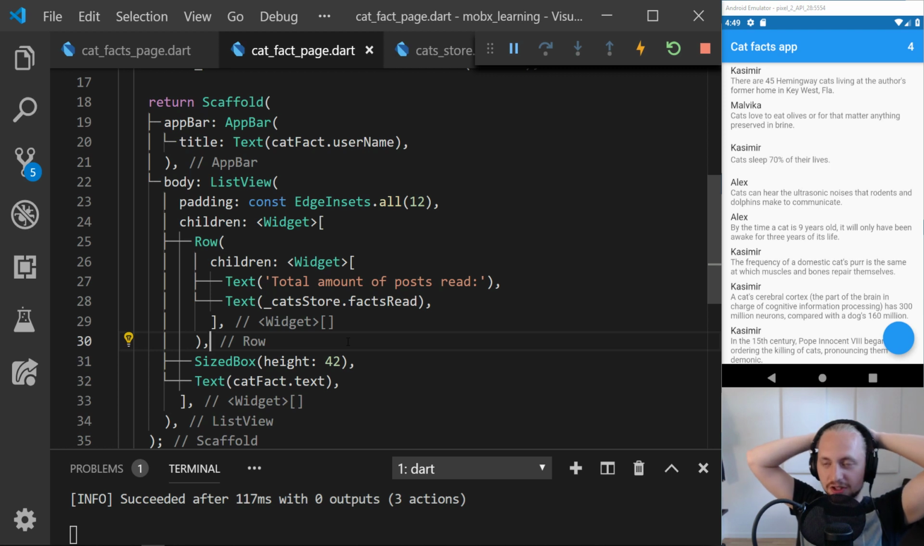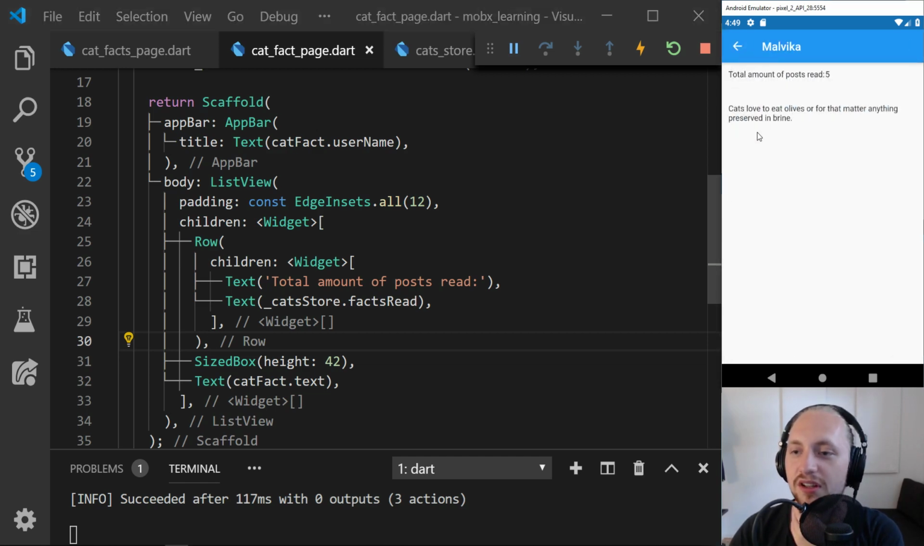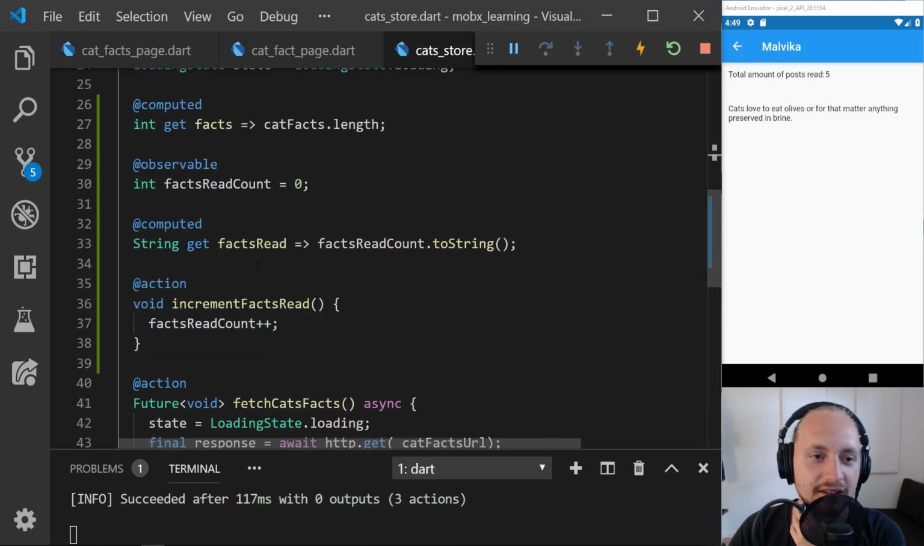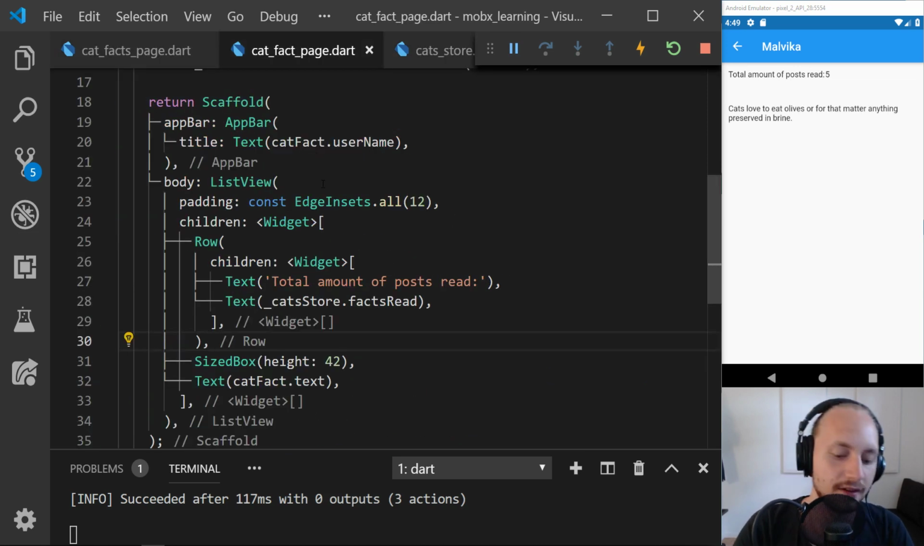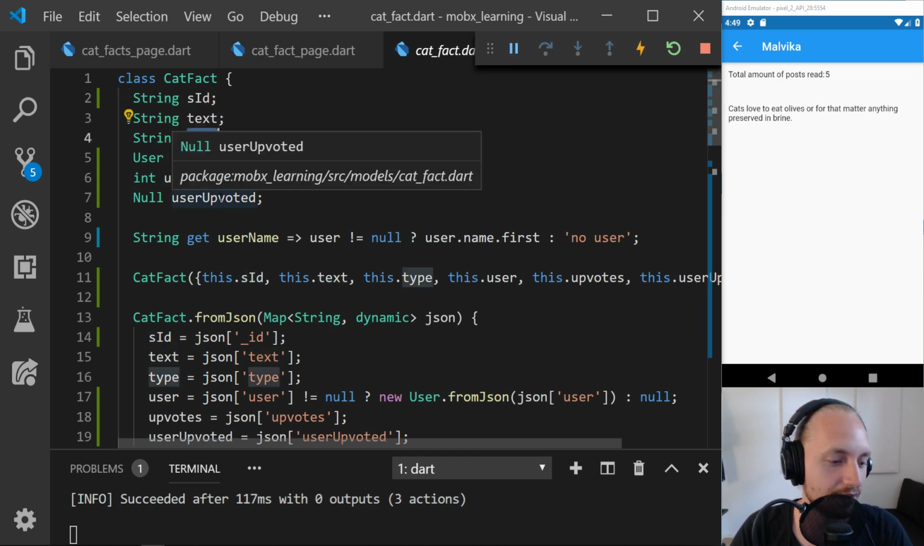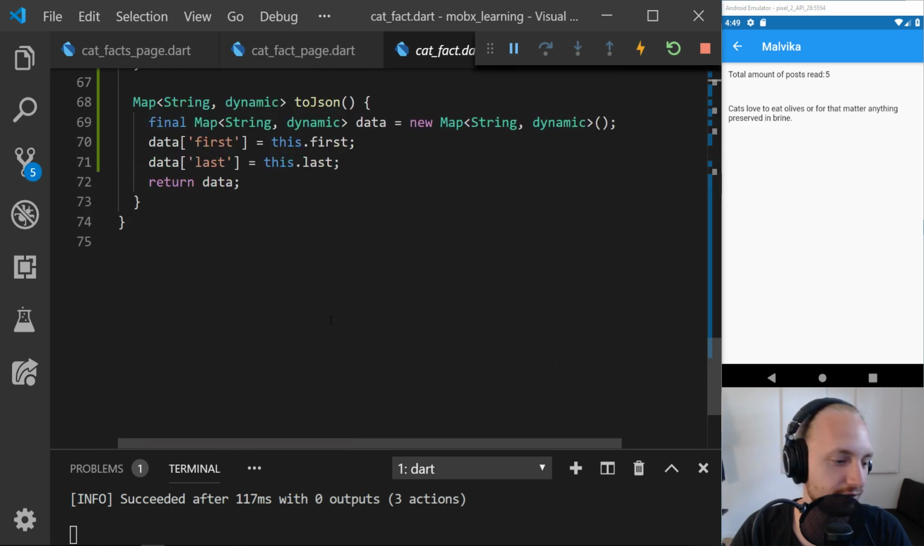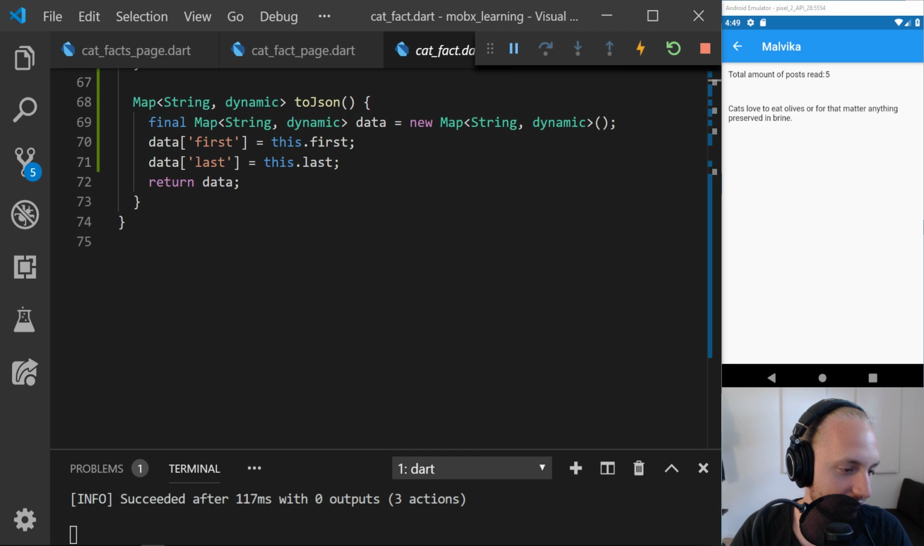Okay, let's see, what can we do more? We have the total amount of posts read. We can navigate to a post. Sadly, this cat facts API, I don't think it has an image or something. We had ID, text, type, upvotes, user upvotes. Don't think we have an image. Make app open shared files, links, photos from other apps.